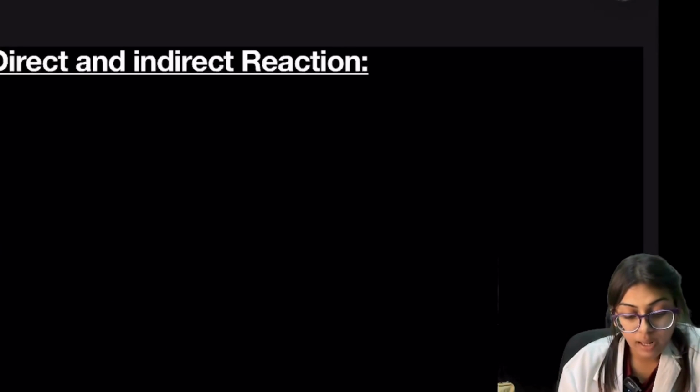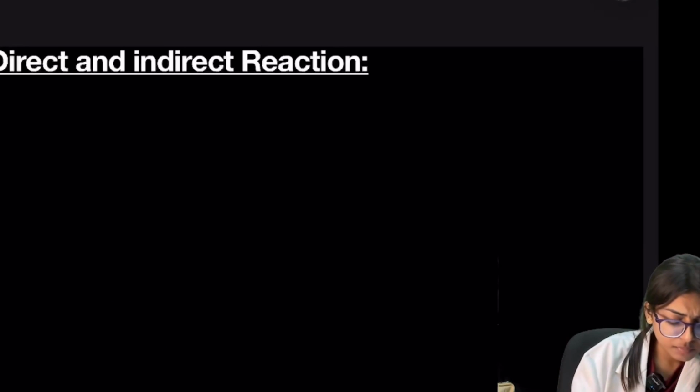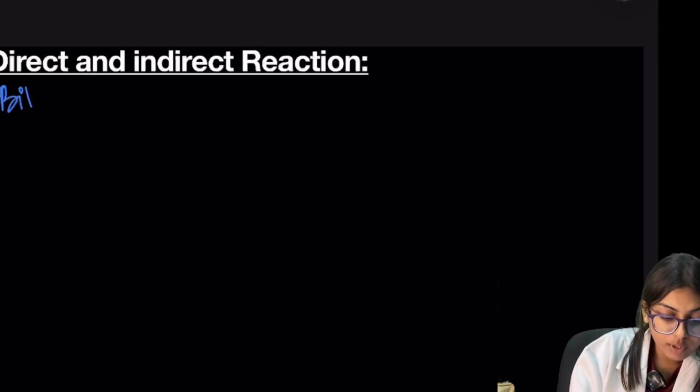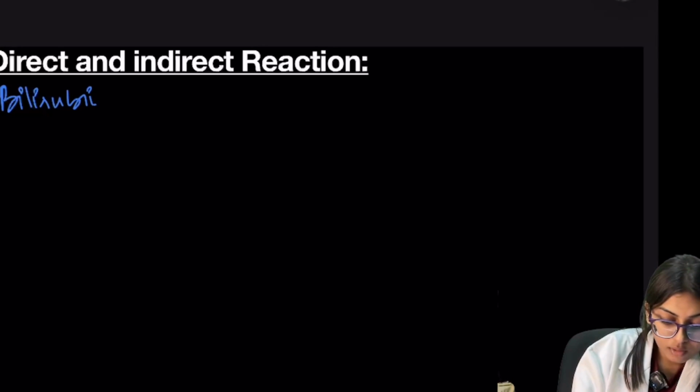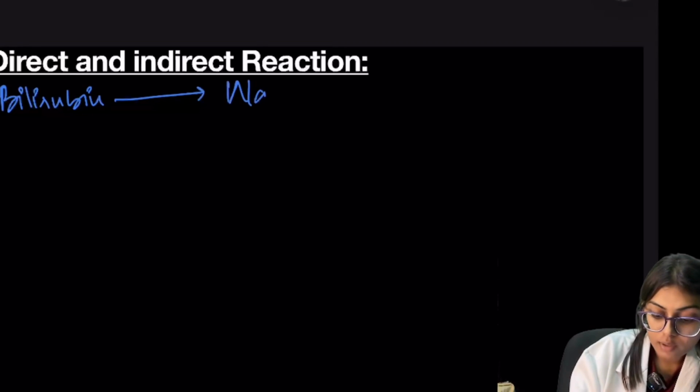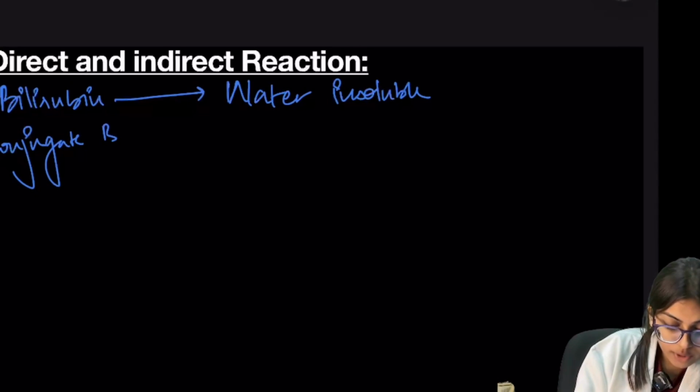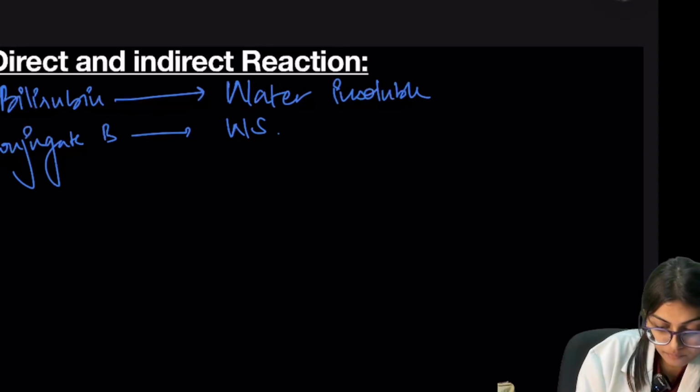Now we will see what the direct and indirect reactions are. We know bilirubin is water insoluble. But conjugated bilirubin, that is our direct, is water soluble.